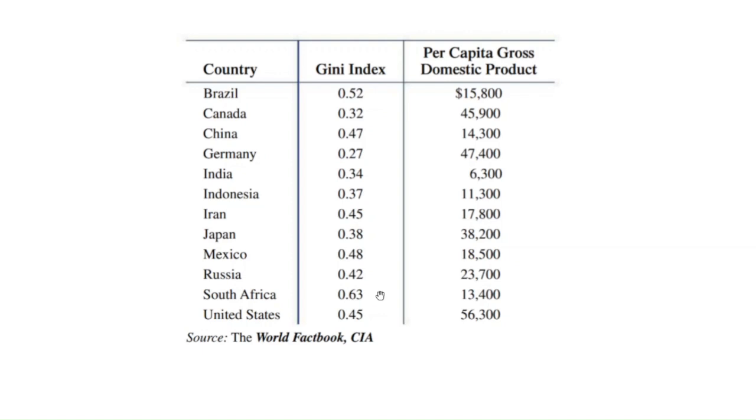So South Africa has a high Gini index, the highest one here, of 0.63, and that means that wealth is concentrated among a small percentage of the population. But there's a large percentage of the population that is poor in comparison. Now, Germany has the lowest Gini index, an index of 0.27. What that means is that wealth is more equally distributed in that country.